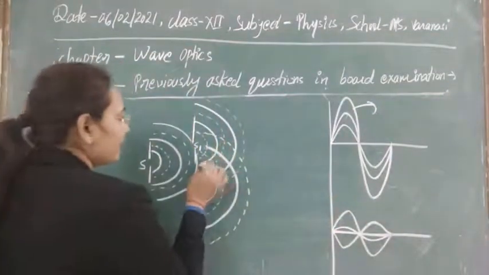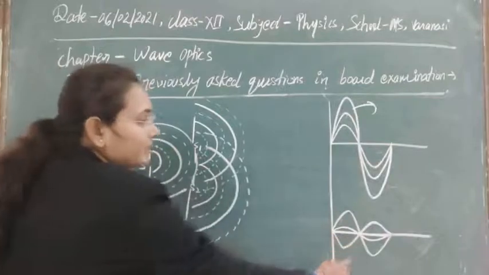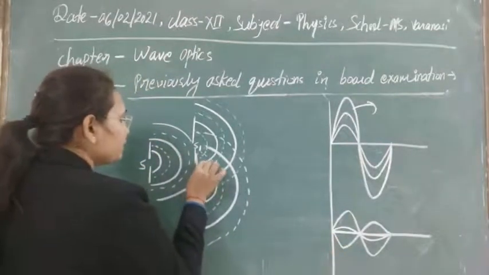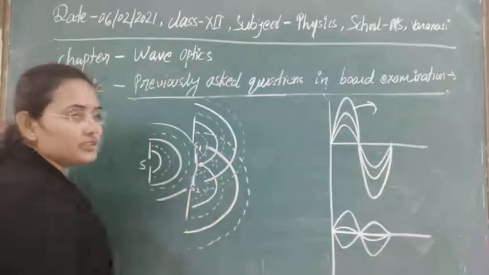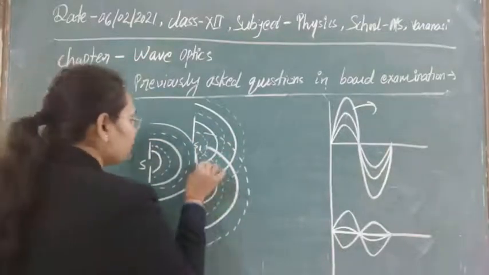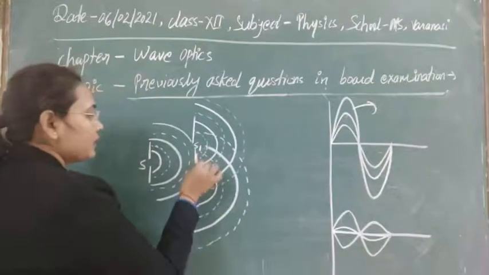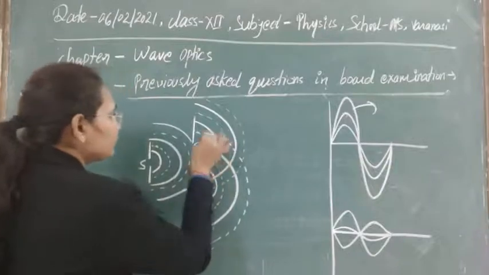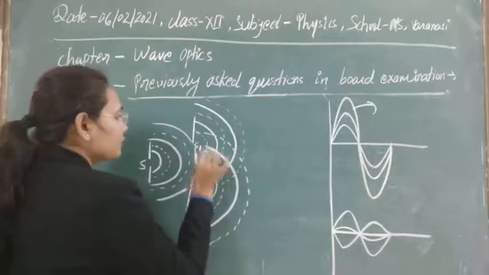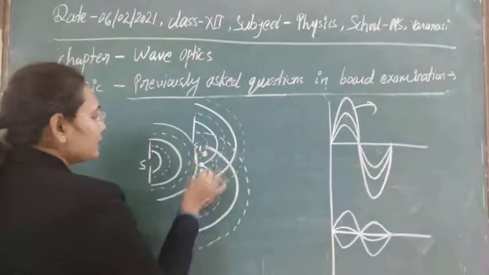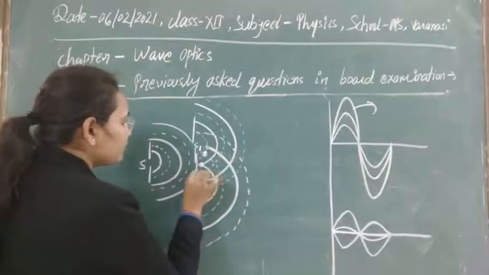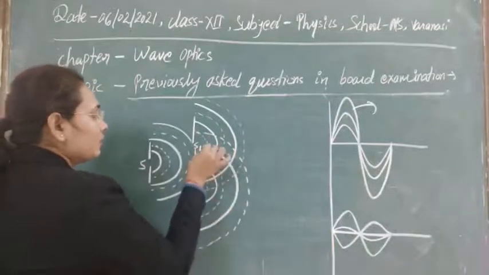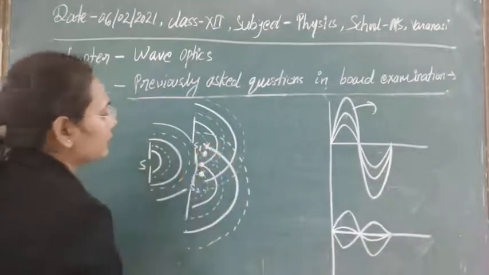Now let's see where we are getting the maximum intensity condition and where we are getting the minimum intensity condition. If we look at this first point here, the crest of one is falling over the crest of the other. So this is the point of maximum intensity. Suppose I am just marking it by a dot here. Again here the trough of one is falling over the trough of the other, so here also we take a dot. Here also we can take this dot. Here we see that this trough is falling over the crest. Suppose I represent this by this mark.